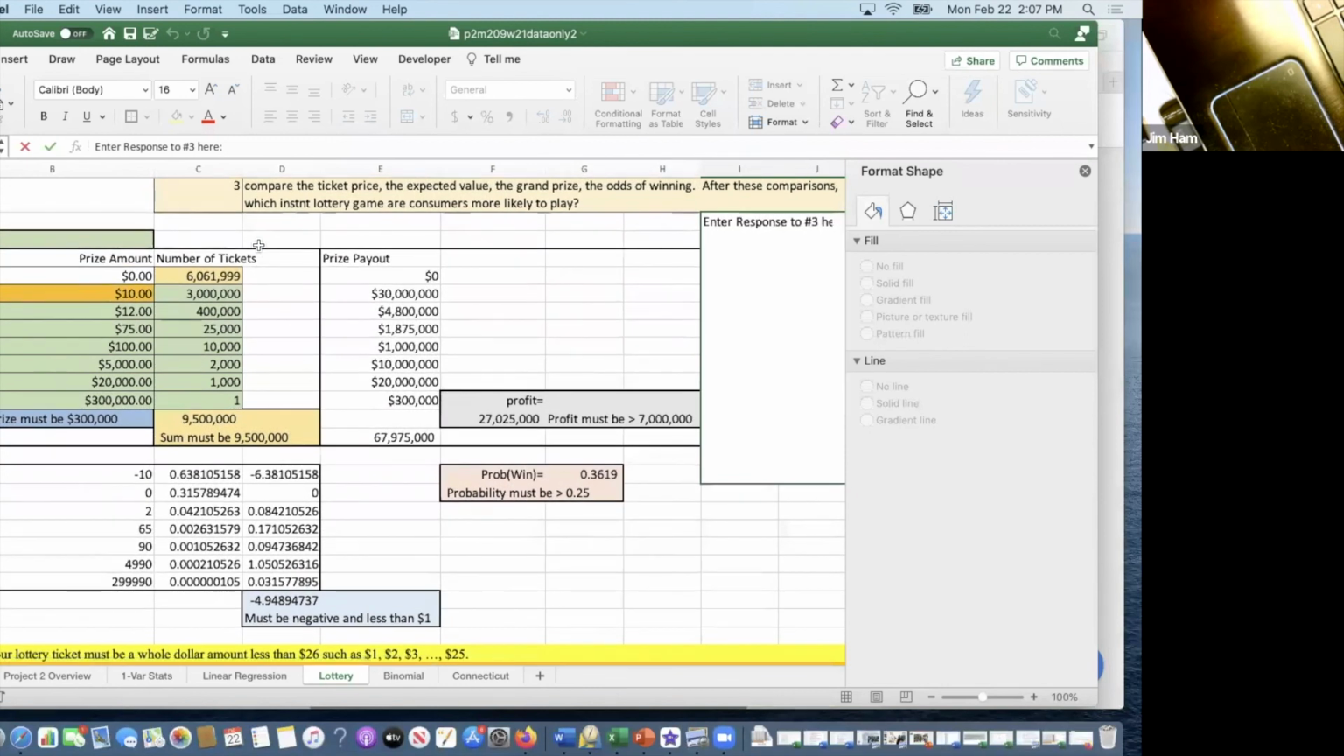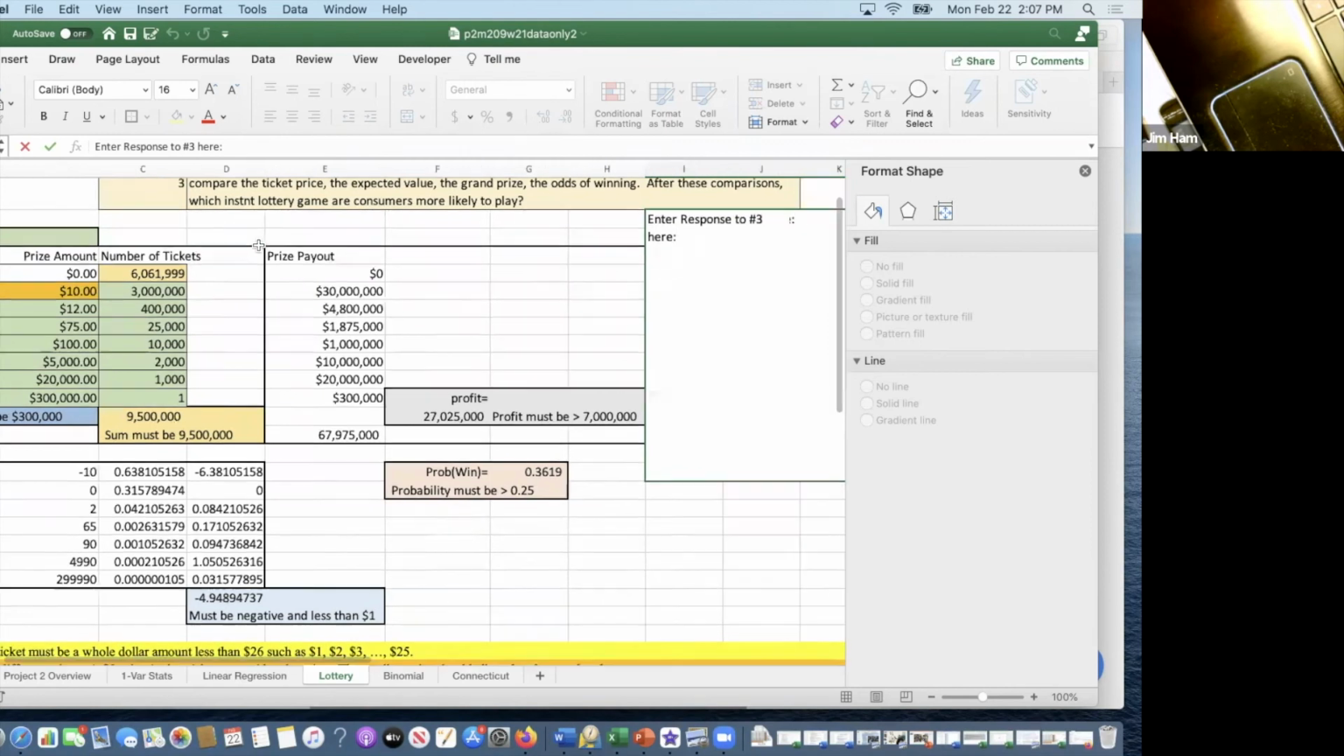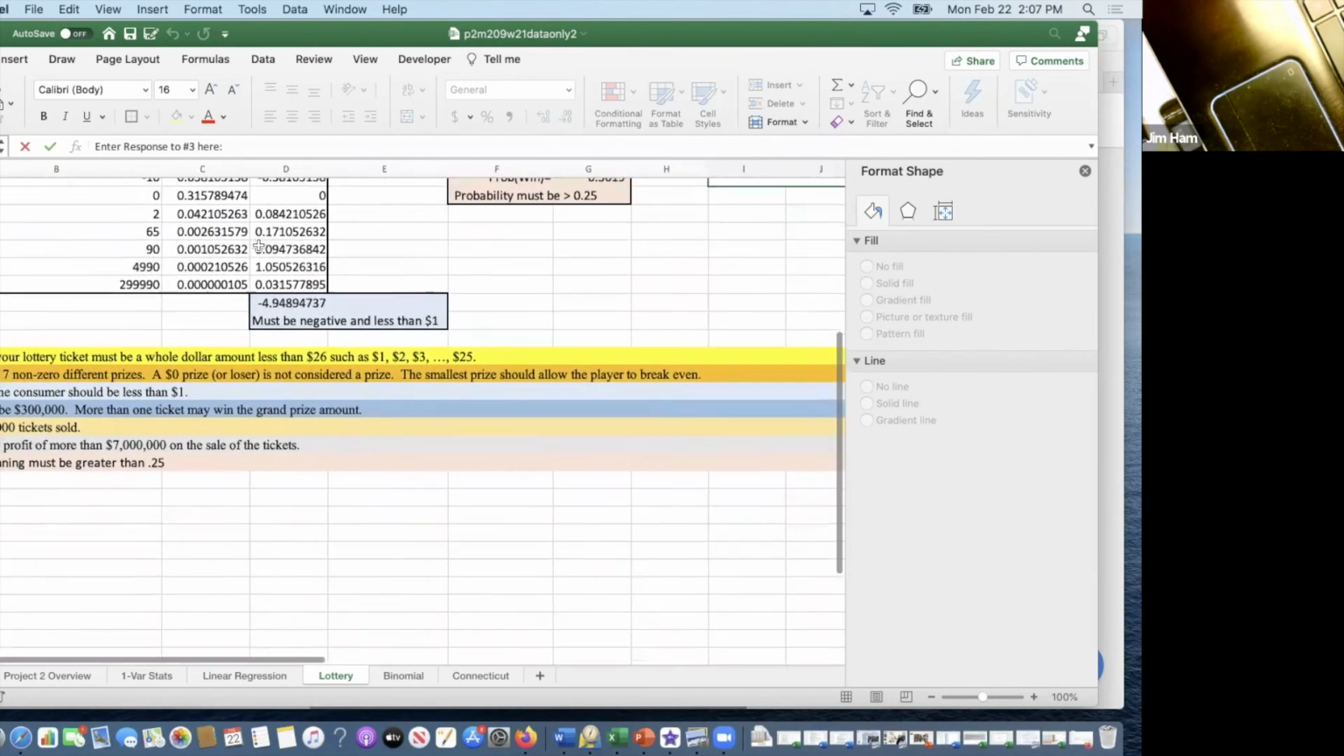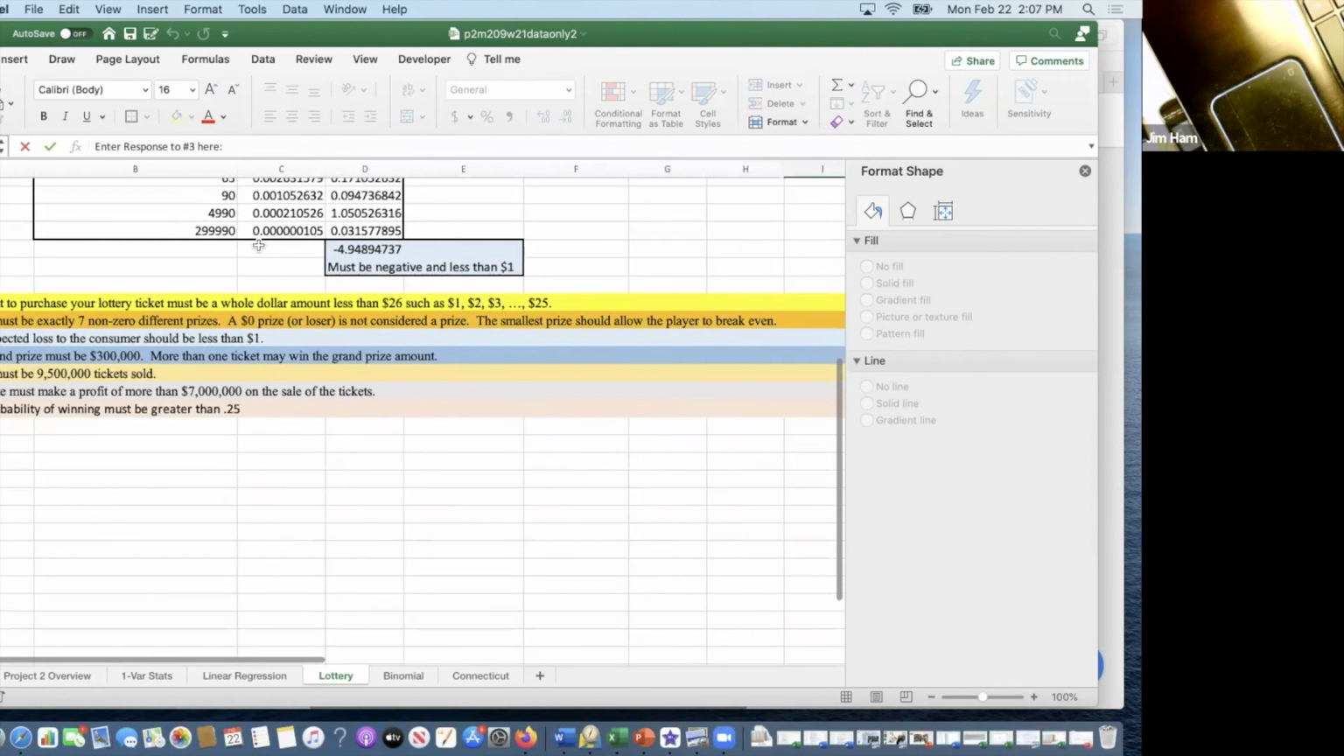The expected value for the Connecticut ticket is this. The expected value for the new ticket is this. Which one are the consumers more likely to play? Okay, so that's the lottery ticket. That's from 6-1. And then the last one is the binomial.